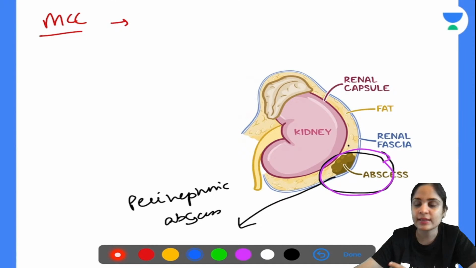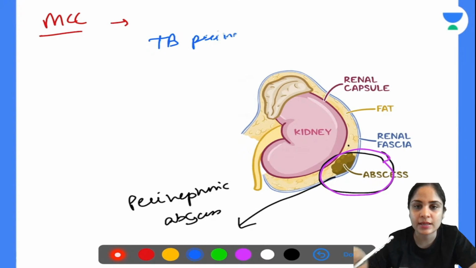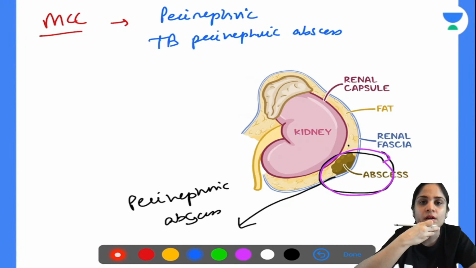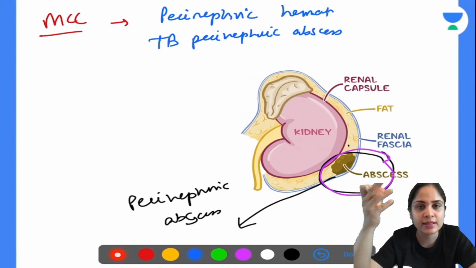Okay, so one thing is you can get a TB perinephric abscess. If you have tuberculosis bacilli coming from the lung or from any other primary source, it can come here and cause a perinephric abscess. Second thing is if you had a perinephric hematoma. And how does this occur? Sometimes patients get operated, correct, for stones or for any stricturoplasty, anything.